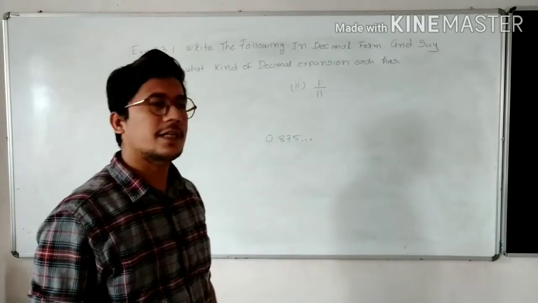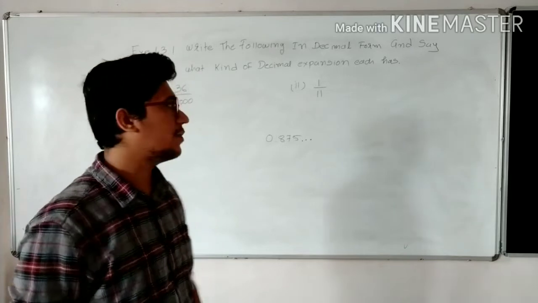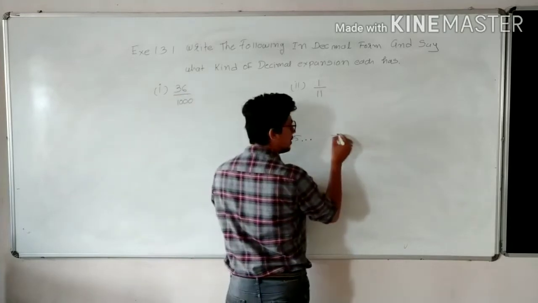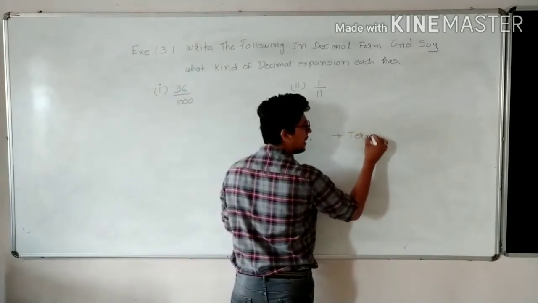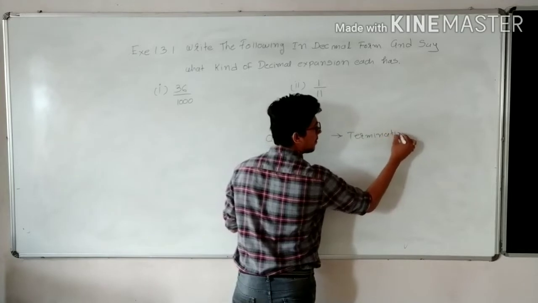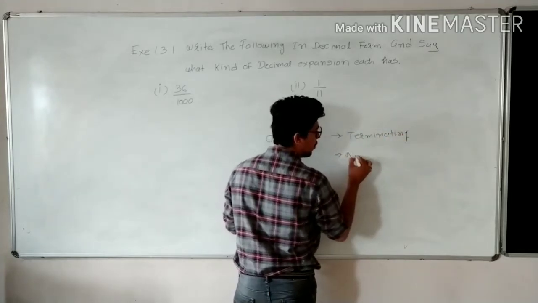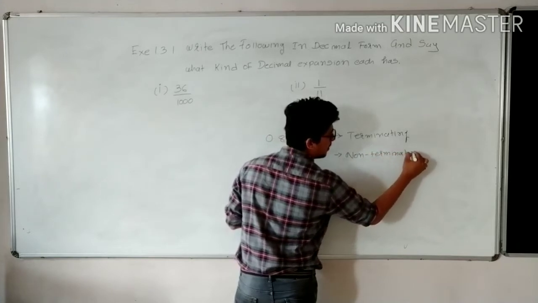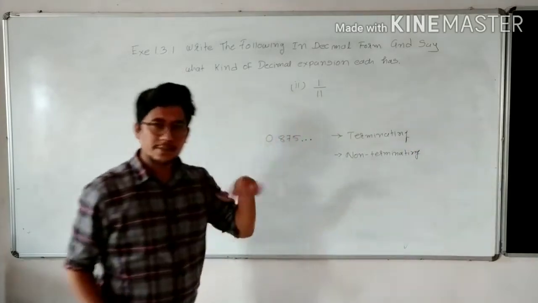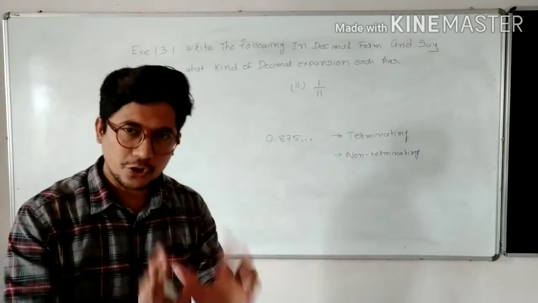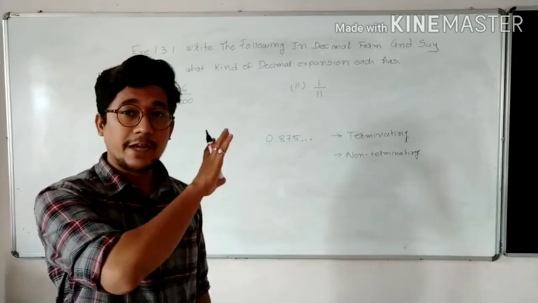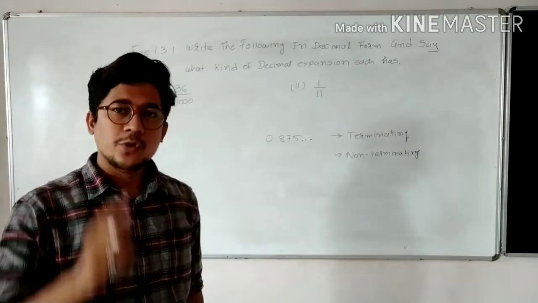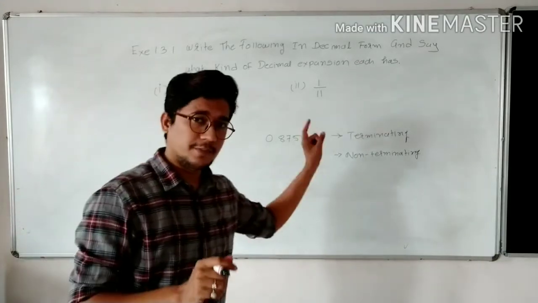Now we have to see another two types that you learned in our last online session. Let me write it first. It is terminating and non-terminating. Terminating means after some decimal point the division will stop. Non-terminating means you will never get a remainder of 0. It keeps on going and you will get unlimited values. So in such a case the problem is non-terminating.